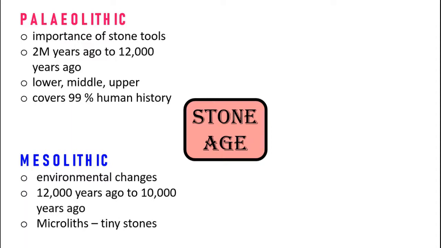In this period, very tiny stones were found by the earliest people. There were no big stones, there were tiny stones, like छोटे छोटे पत्थर बहुत इस टाइम पे मिले थे लोगों को जो earliest people थे. They called those tiny stones microliths, and they were used for the handles of axes or wooden tools, like tiny stones for cutting vegetables. At the same time, old varieties of tools made in the Paleolithic age continued to be used in the Mesolithic.